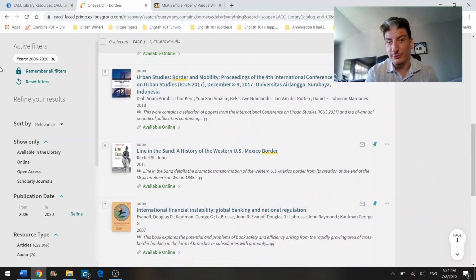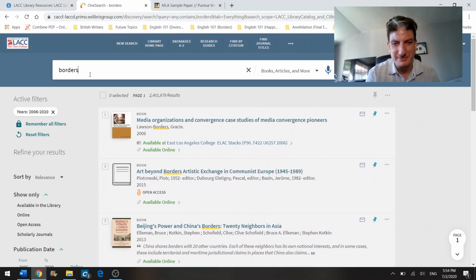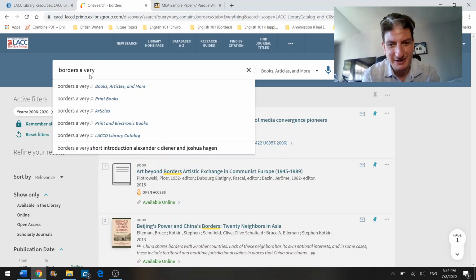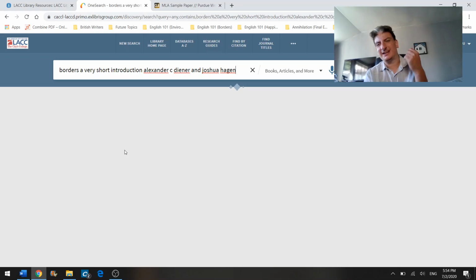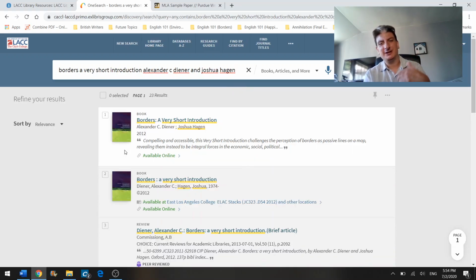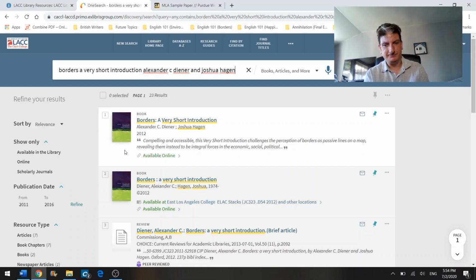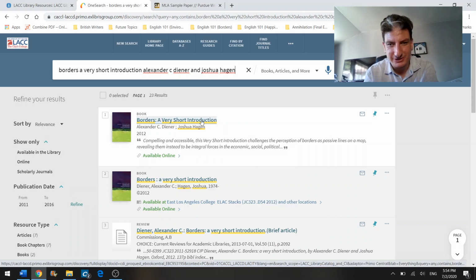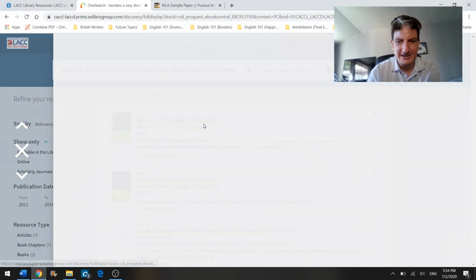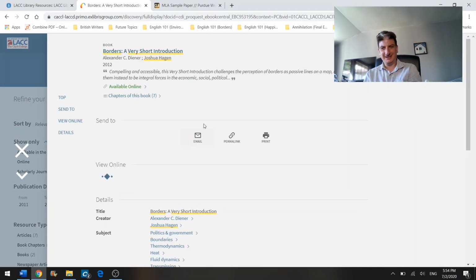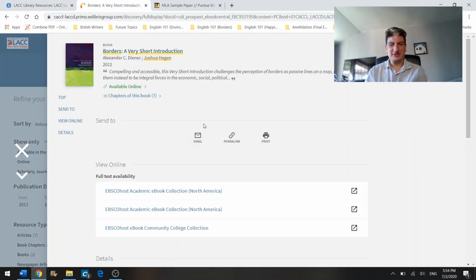I'm going to look for Borders: A Very Short Introduction, only because I know it's on here. And again, they have it right there. So if you know that you're looking for a title like that and it was on JSTOR, you probably want to type it in and then you'll be able to see every single article. Borders: A Very Short Introduction was made in 2012. This is the online version. It is also available at East LA College. Yay! Okay, so it will say full text availability, view online.